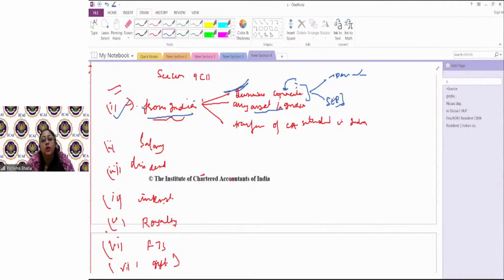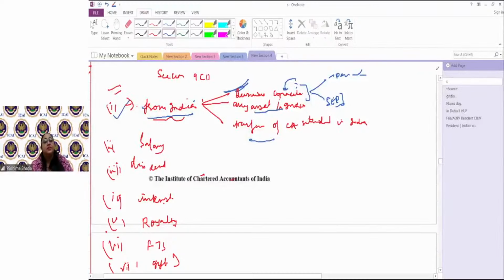Got it? If you have invested in, say, bonds of an Indian company, it's a source from India. अब उससे जो interest आएगा, that would be an income generated in India, and that would be taxable in the hands of non-resident, as in or in the hands of all types of people on income deemed to accrue or arise in India.